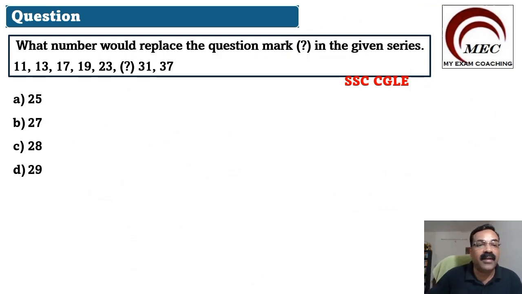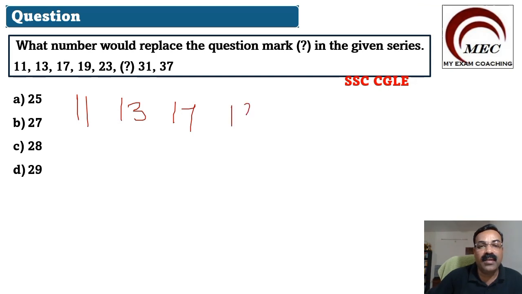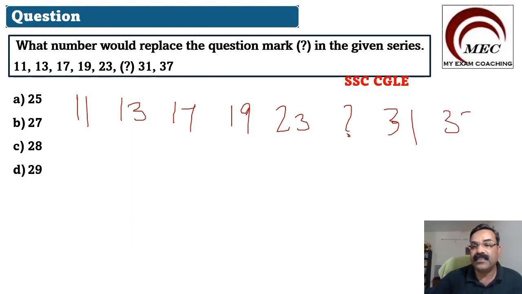So this is the next question. What number would replace the question mark given in the series? A number series is given to you. Let us write those numbers first: 11, 13, 17, 19, 23, question mark, 31 and 37. What will come in place of this question mark?